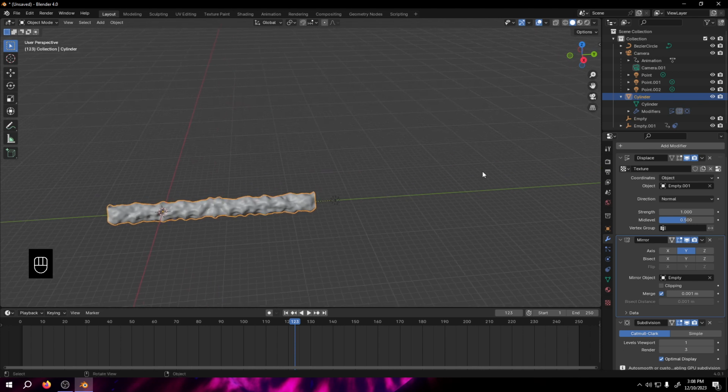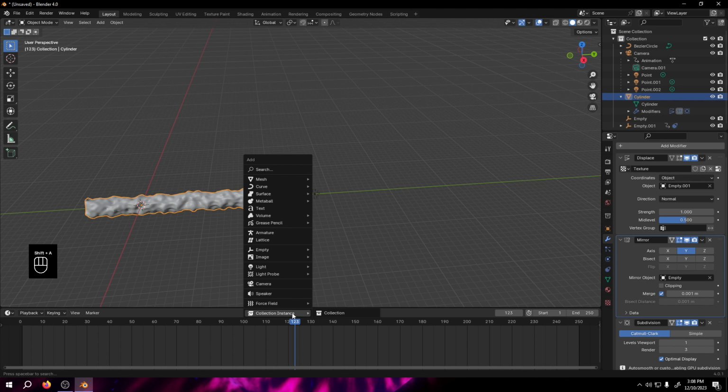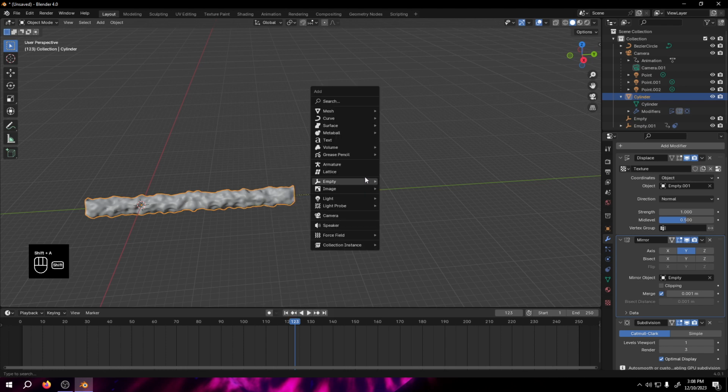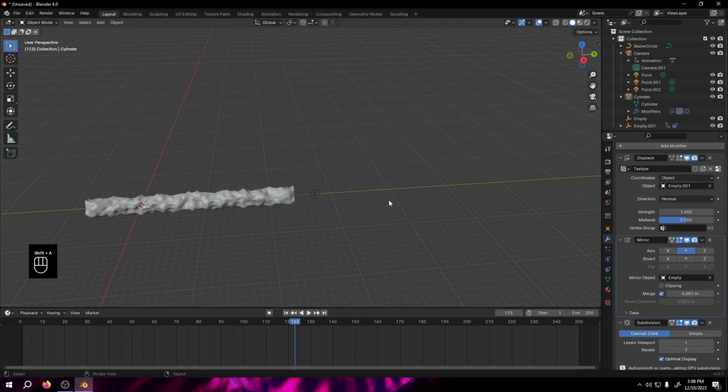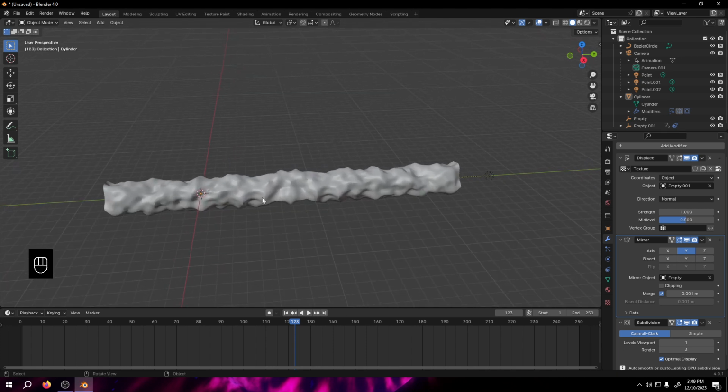So we just replicate over here one more time. So shift 1 and add another collection to it. Oh no, we don't. So let's do it again. So let's make this object replicate eventually.